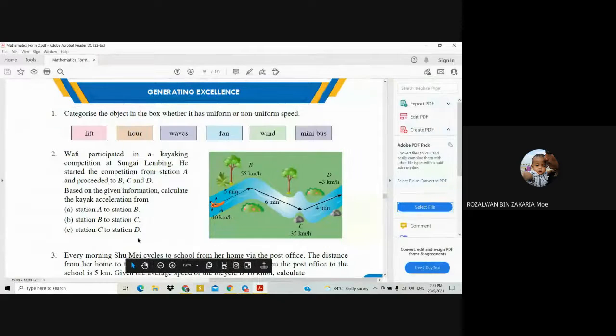Okay, next, the last one. Question 2C. Calculate the kayak acceleration from station C to station D. This one also I want you to calculate. Okay, please do this one, class. Please calculate this one.